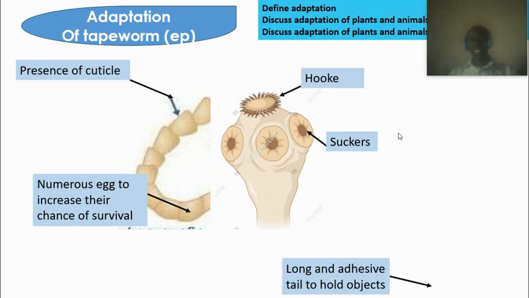They can fertilize themselves, which gives them a chance of survival in the host body. Even if only one is found in the host body, that single one can reproduce in hundreds and thousands, so they can survive in the environment where they are.